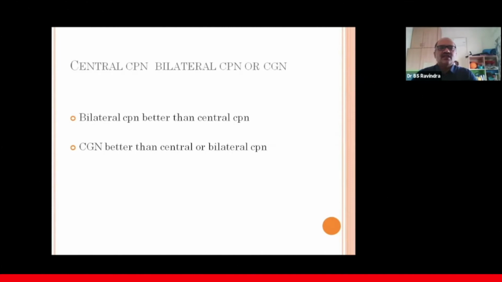Celiac ganglion neurolysis is better than central or bilateral CPN in one study, but another study refutes this. That's why this needs clear trials to differentiate. But as of now, bilateral CPN appears to be better than central CPN. And CGN, if you can do it, that is ganglion neurolysis, where you inject alcohol into each ganglion, is better than central or bilateral CPN.